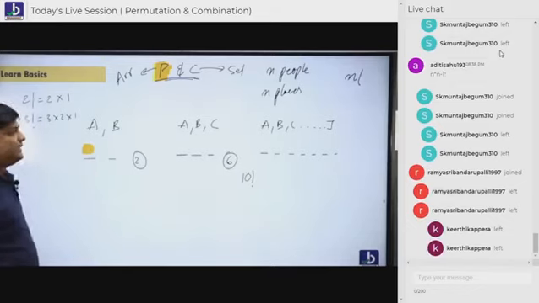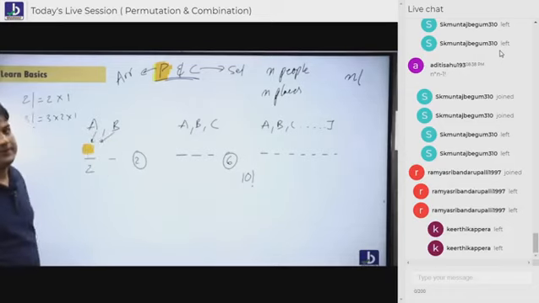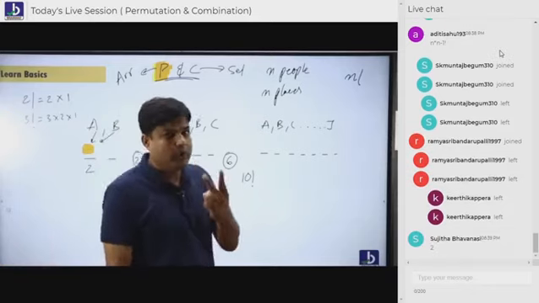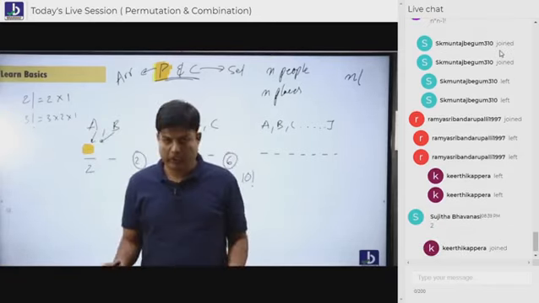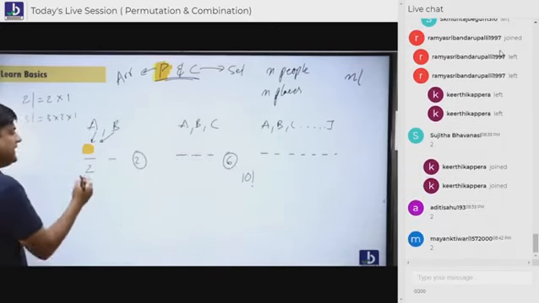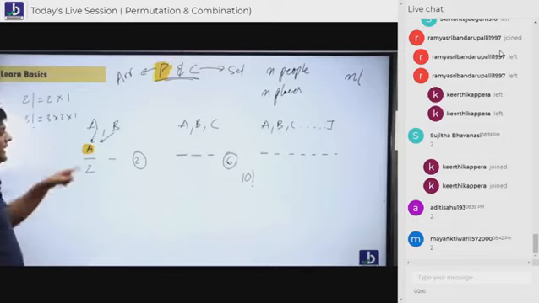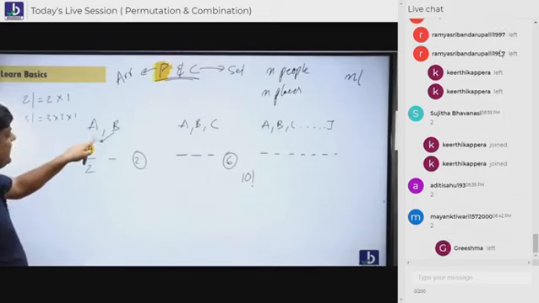In the first place, how many people are eagerly waiting to sit? Only one. Either A can sit or B can sit. But how many people have a chance to sit here? 2 people have a chance to sit here. Remember students, 2 arrangements are possible here. Either A can sit or B can sit. Okay. Believe that A is sitting here. Do you think that A is over? Yes, A is over now.